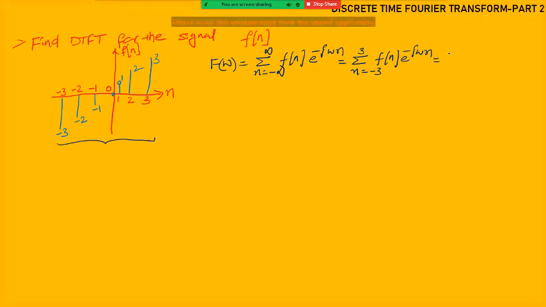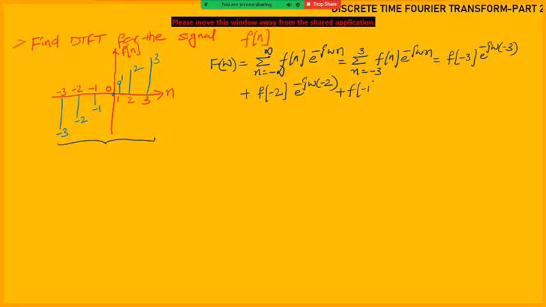I'm substituting here. Starting from n equal to -3 one time, plus n equal to -2, n equal to -1, n equal to 0, n equal to 1, n equal to 2, n equal to 3. Like this we have to substitute. So taking n equal to -3, f of -3 e power minus j omega -3. Now plus f of -2 e power minus j omega -2 plus f of -1 e power minus j omega -1.